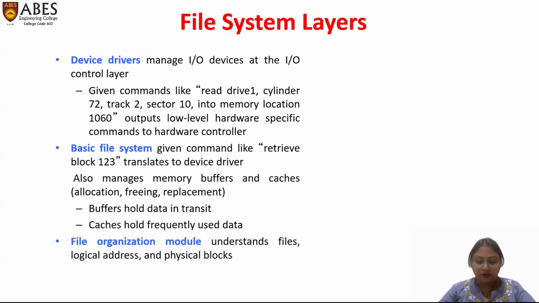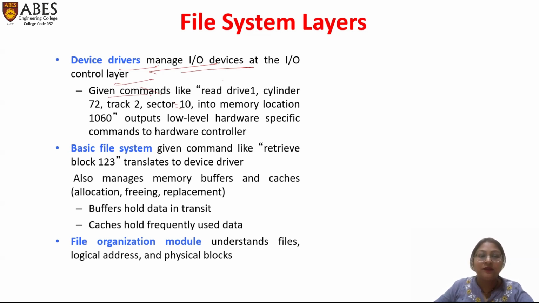Moving forward, here are the file system layers. In our file system, there are various layers, or you can say that the file system is organized in various layers. The first layer is the device driver. Device drivers are, as we all know, needed for executing any application or any device. In a device driver, there are programs written to make that particular device executable. Basically, device drivers manage input-output devices at the input-output control layer.